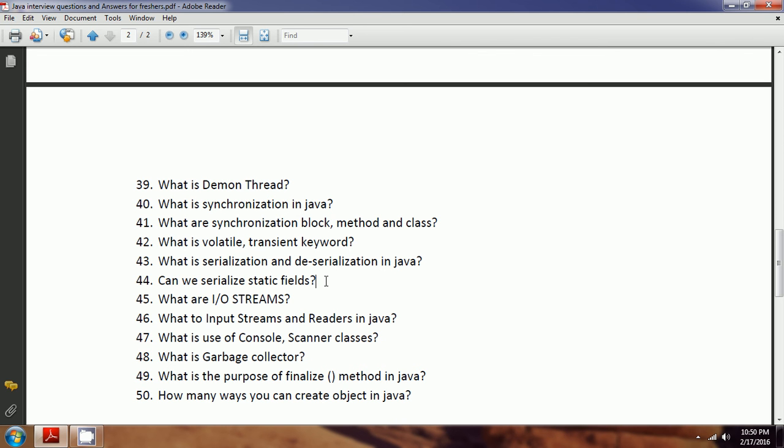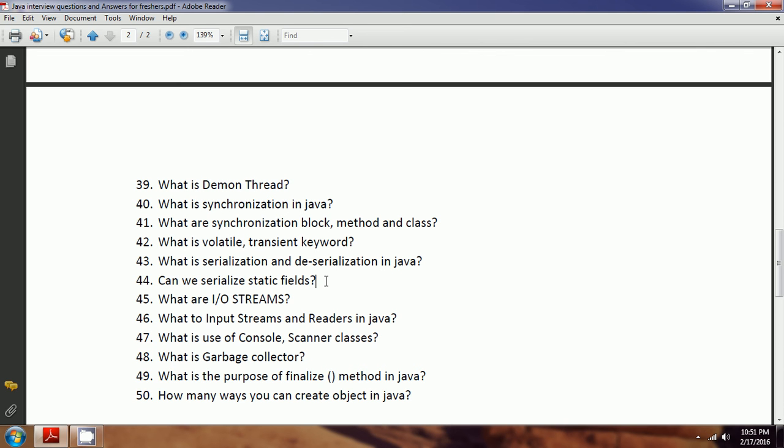We cannot serialize the static fields because static fields are related to the class, not associated with the object. But serialization is the process of storing the state of an object, not the class. Hence, static values will not participate in the serialization process.